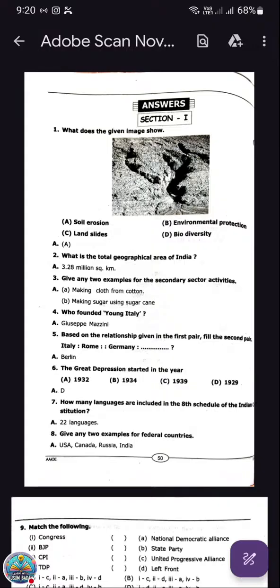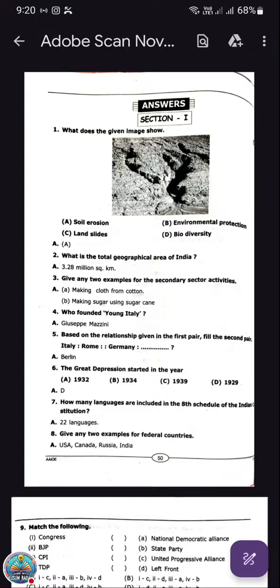Now the next question, give any two examples for the secondary sector. If you remember, primary sector is agriculture based, and secondary uses the products of agriculture. So in the secondary sector we have making clothes from cotton.